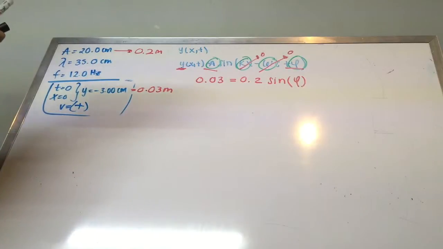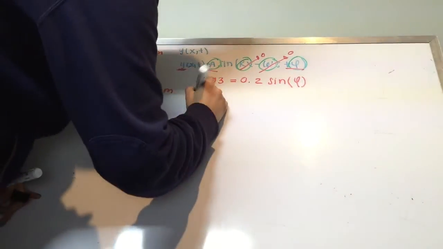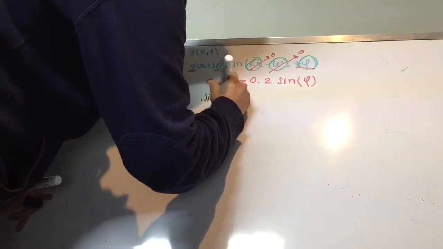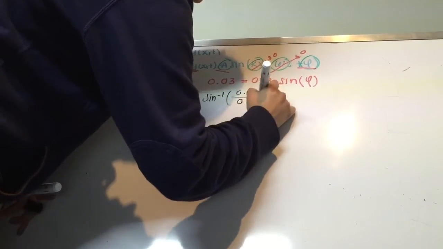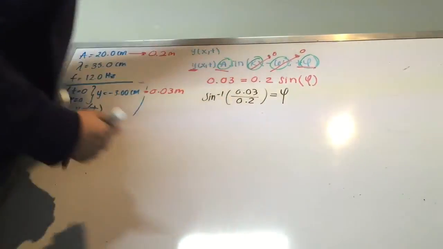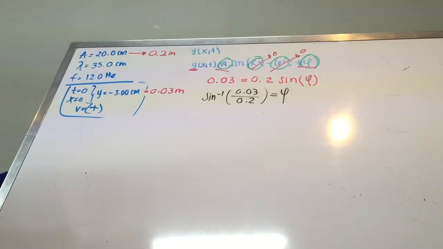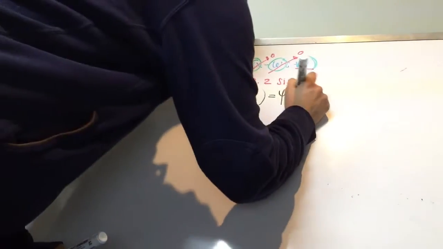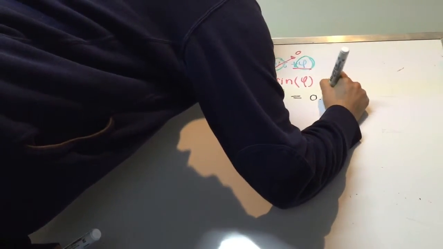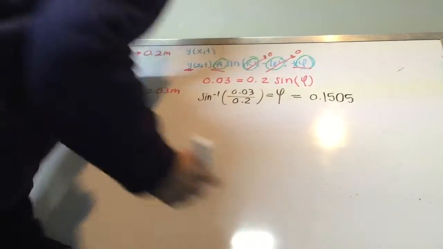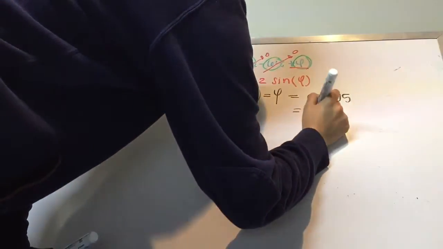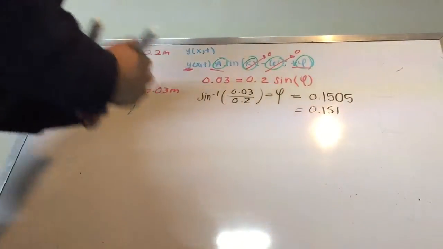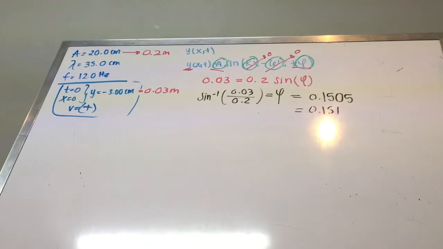That is the one that we'd like to know, so we can solve the whole equation. So this will be the same as the sine to the minus 1 of 0.03 over 0.2. This will be the same as the phase angle. And for this result, we're going to obtain that it's going to be 0.150. Okay, but as we're working with 3 significant figures, we're going to leave this as 0.151. Okay, now we can substitute everything into our new equation.